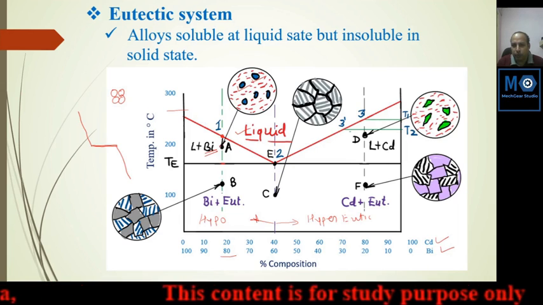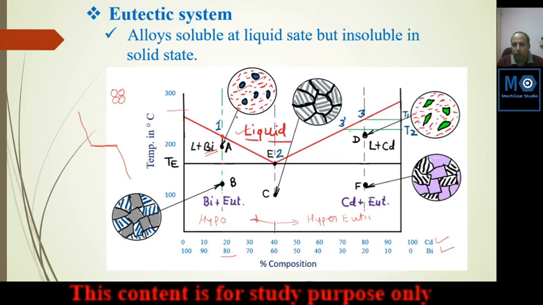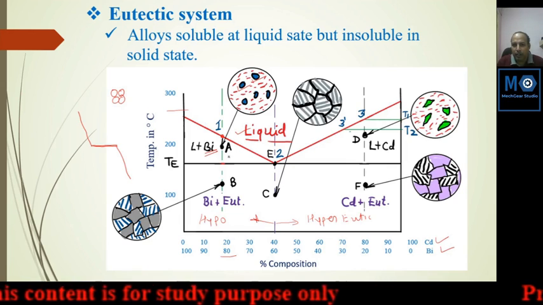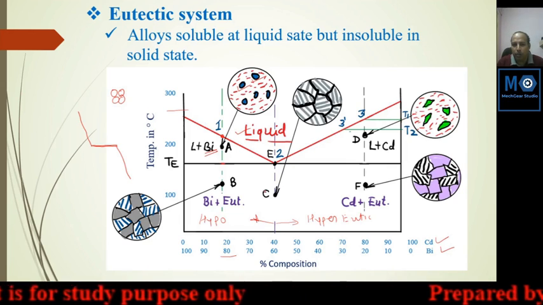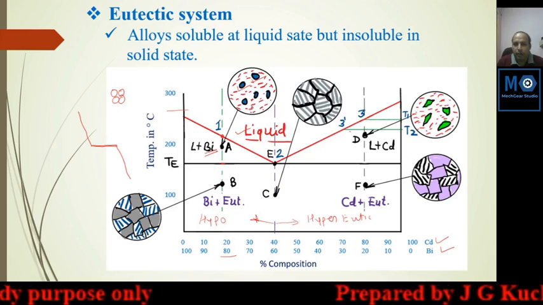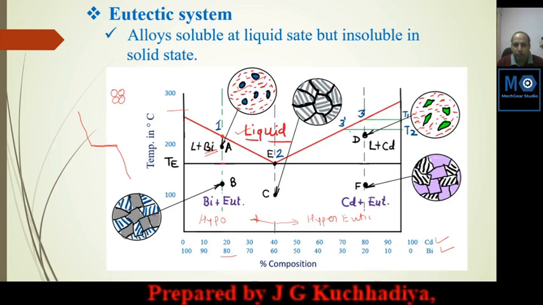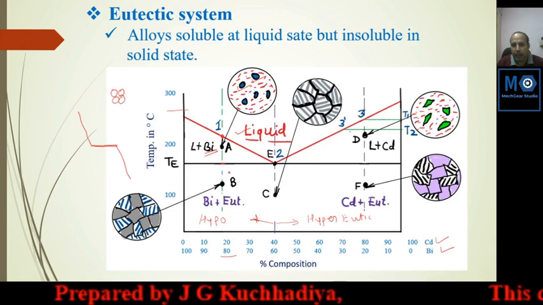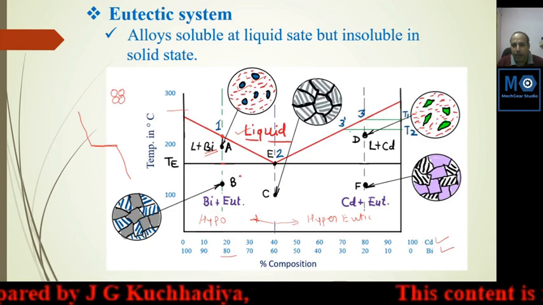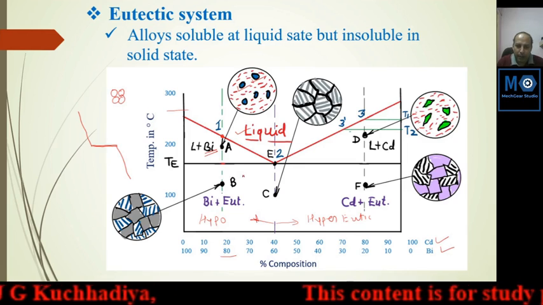Some bismuth is solidified, but the remaining bismuth and cadmium are not soluble. So the remaining mixture forms a solution of bismuth and cadmium in lamellar form.